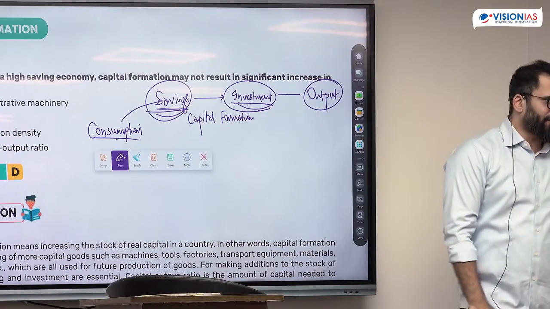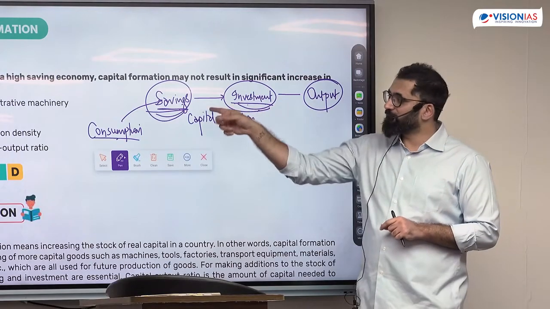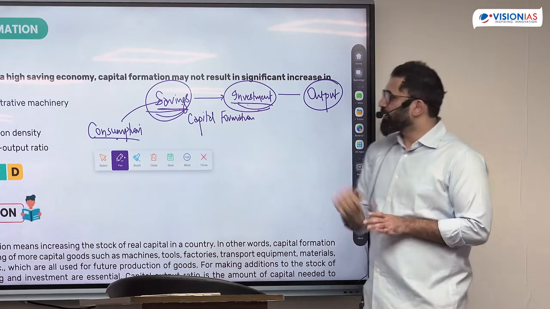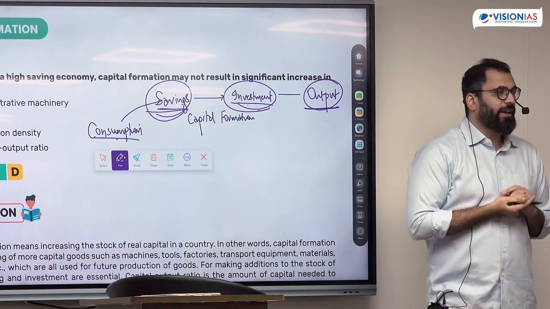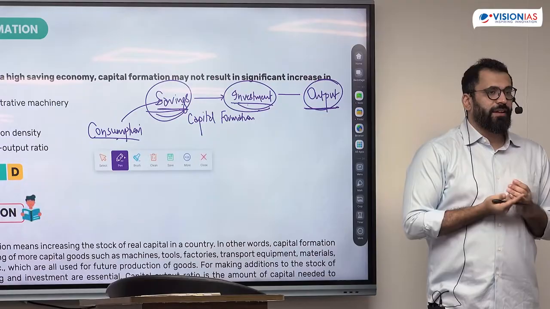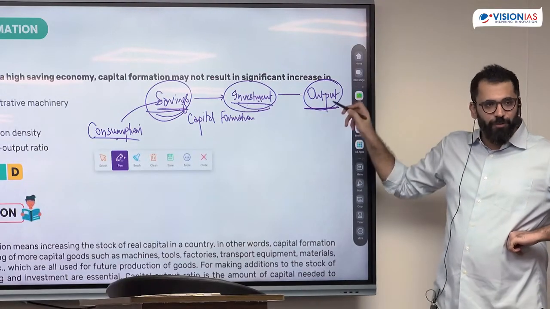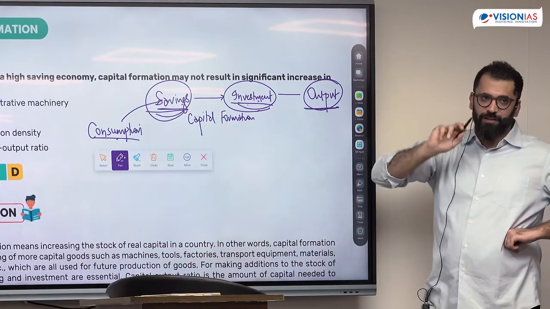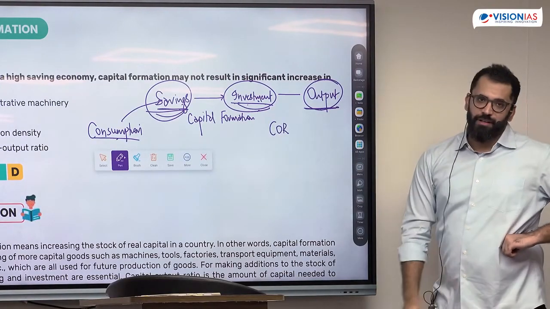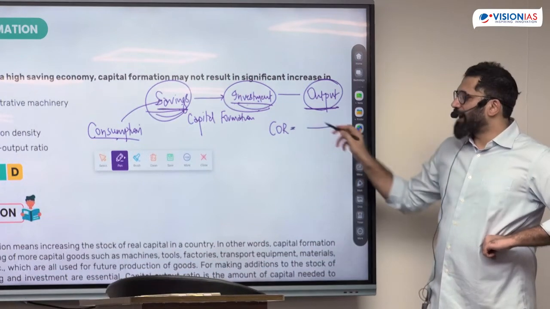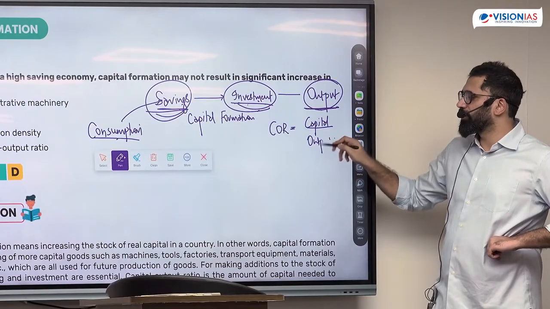So it's a high saving economy. That means savings are being converted into investment. But this process of capital formation is not leading to output increase. Now, why is the output not increasing? I am spending too much money, but I am not able to produce anything. This is understood from a variable which we call capital output ratio. That is, how much capital or investment is required to generate an output of 1 unit.